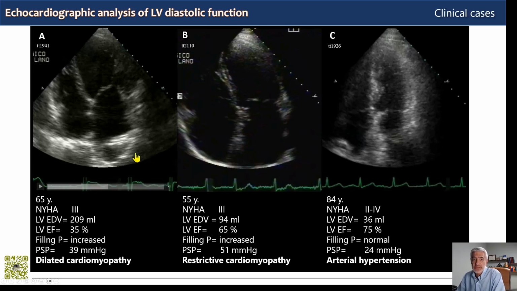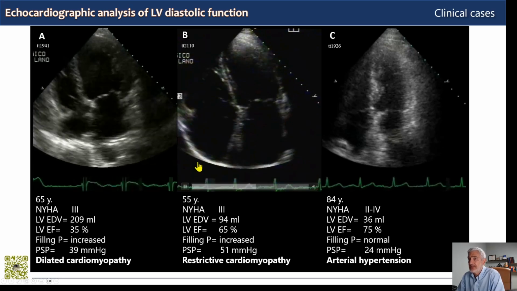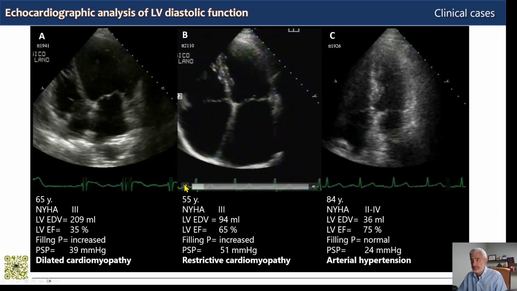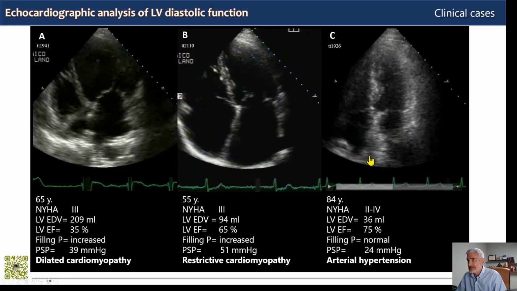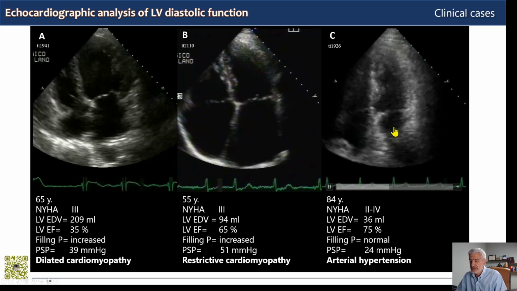Here we have 3 examples of left ventricular diastolic function analysis in 3 different patients. In A, a patient with primary dilated cardiomyopathy. In B, we have a patient with restrictive cardiomyopathy. And here in C, we have an elderly patient with arterial hypertension.